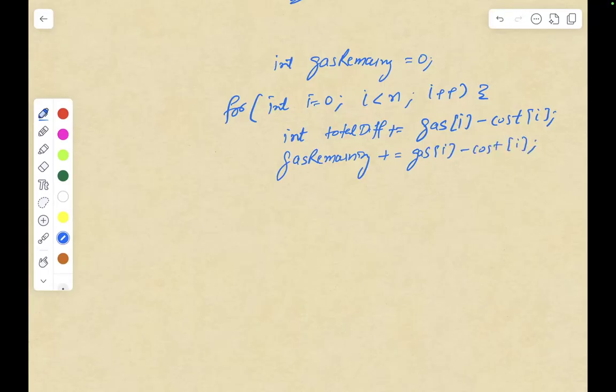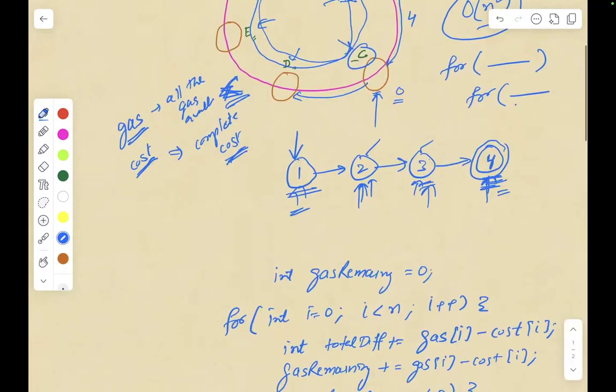Now it could happen that at some point your gas remaining is less than 0, right? Similarly, you start your journey from here and you figure out at 3 that you can't reach 4, because at 3 you have the gas remaining and the cost.